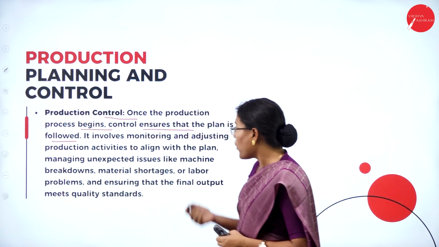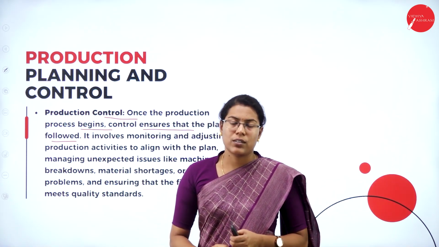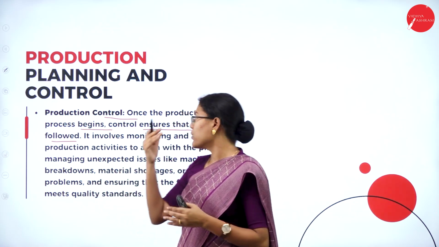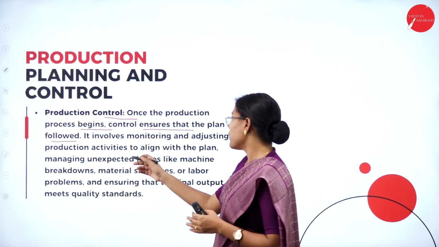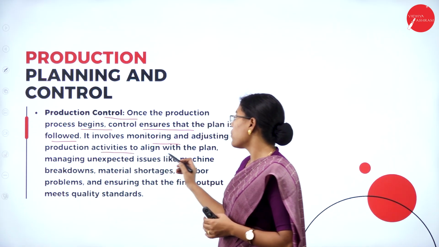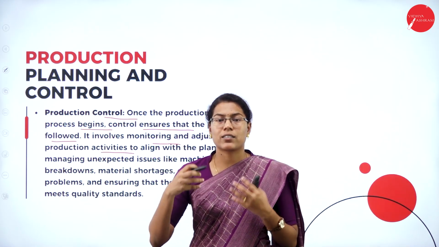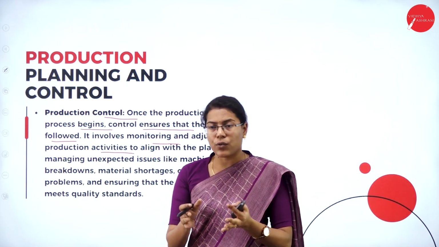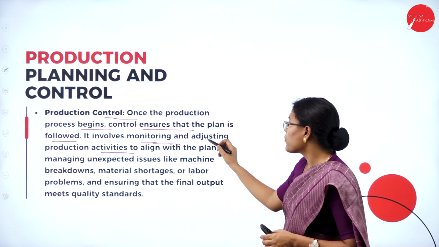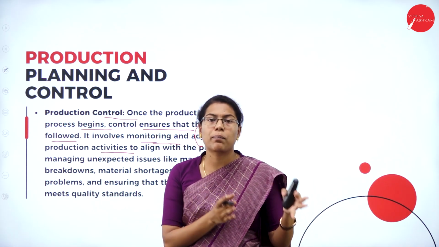So it is important in order to ensure that the plan is followed. So in order to ensure that the production process has happened as per the plan, it also involves monitoring and adjusting the production activities to align with the plan. So it's not just about checking whether the plan is executed, but also it includes monitoring, as well as some adjustments that can be made wherever there is a difference from the plans.